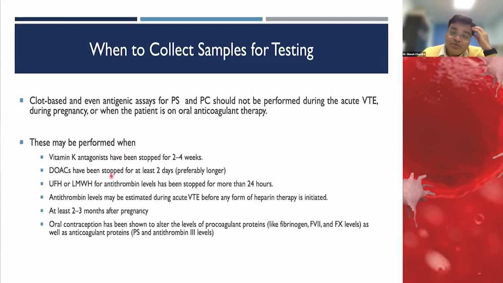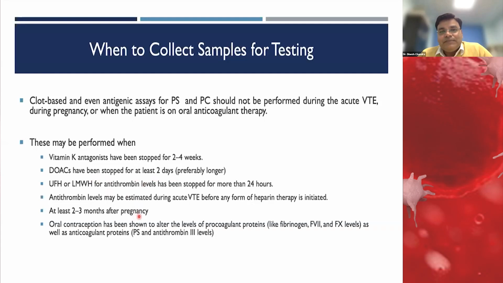Patients who are on vitamin K antagonists, they can be. For those, usually at least a 2-day washout period should be given, but preferably more than 4 days. For unfractionated or low molecular weight heparin, we can stop. We can give the first dose in the morning, and the next after 24 hours, before giving the next dose, we can take the samples. However, we have to interpret the result with guidance.